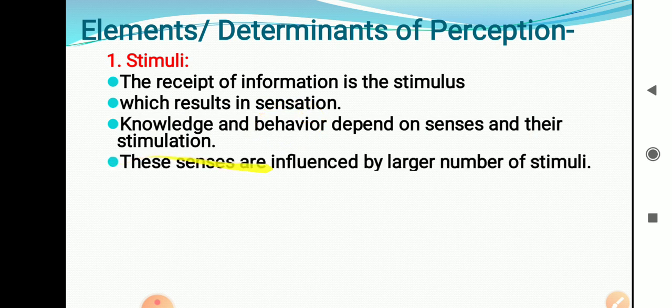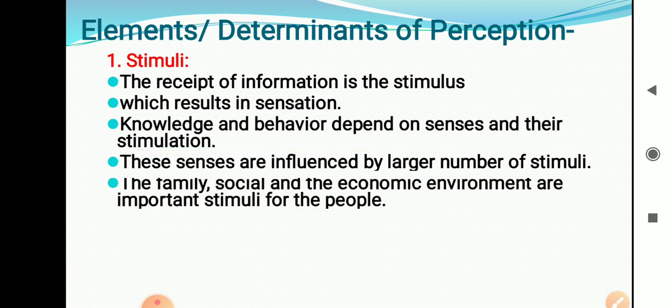These senses are influenced by a large number of stimuli. Senses means our sense organs, or the information which we receive, or understanding that particular information. So the senses depend upon the number of stimuli, the number of messages which we receive.